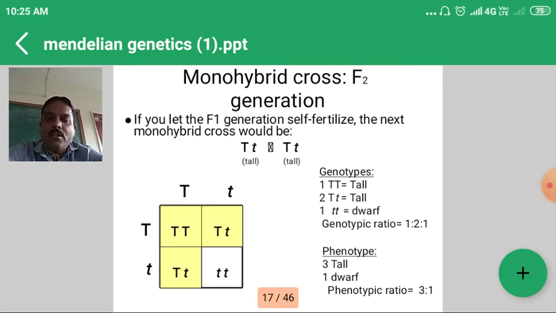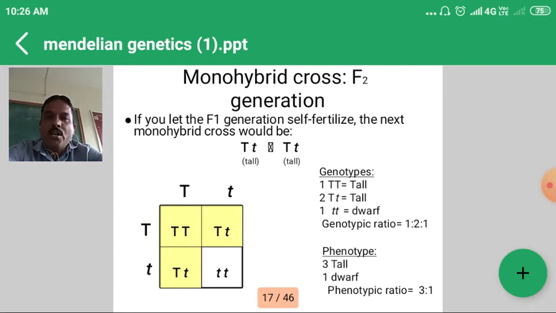Both produce four genotypes. First one, capital T, capital T, which is tall. The second two genotypes are heterozygous, capital T, small t. They are two in number, and they are also tall because of the dominance of tall over dwarf. And the last genotype, small t, small t, is the dwarf.